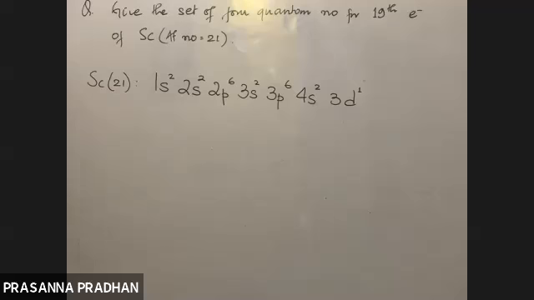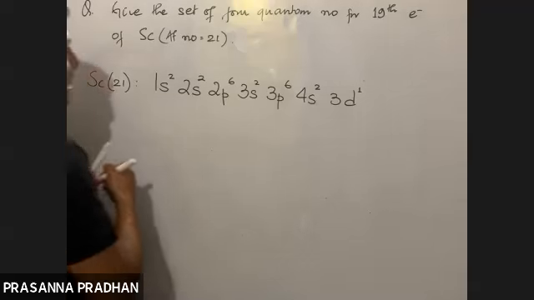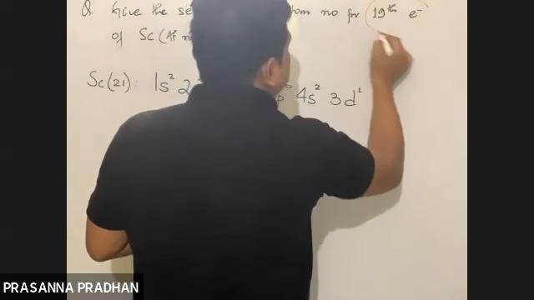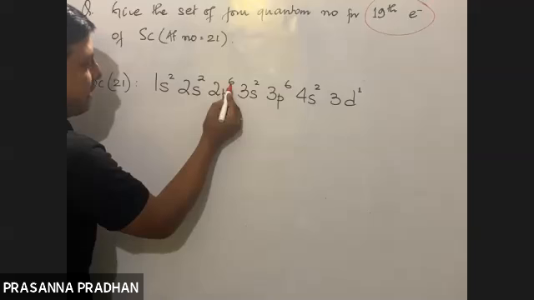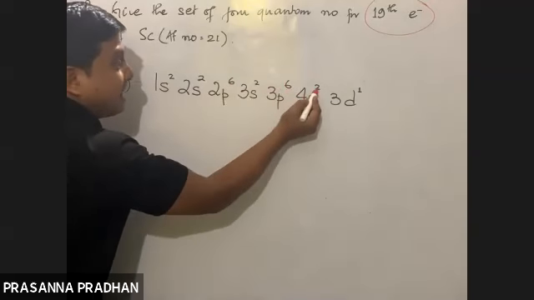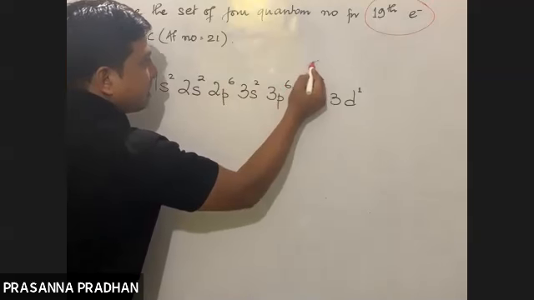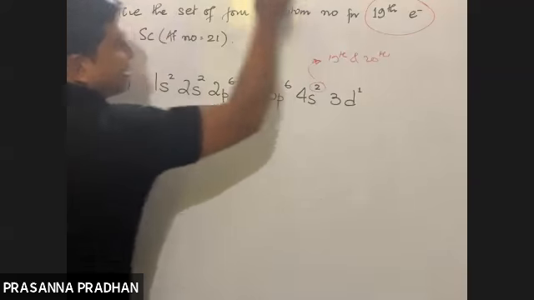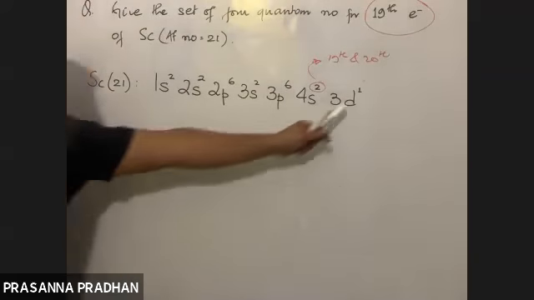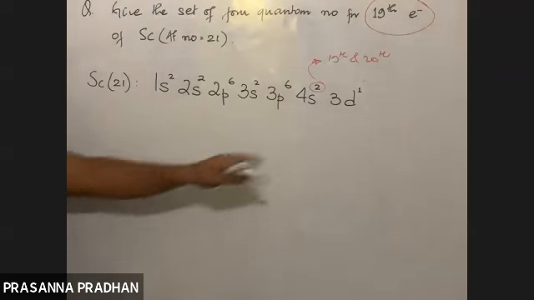Now, where is the 19th electron situated? We are supposed to find the set of 4 quantum numbers for the 19th electron. In which subshell is the 19th electron? 4s. Counting 2, 4, 10, 11, 12, 18, the 19th electron is here. Here we have the 19th and 20th electrons. This is the 21st electron. So the 19th electron means the electron in 4s.